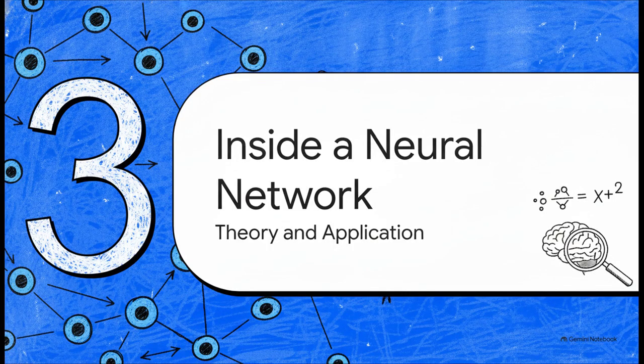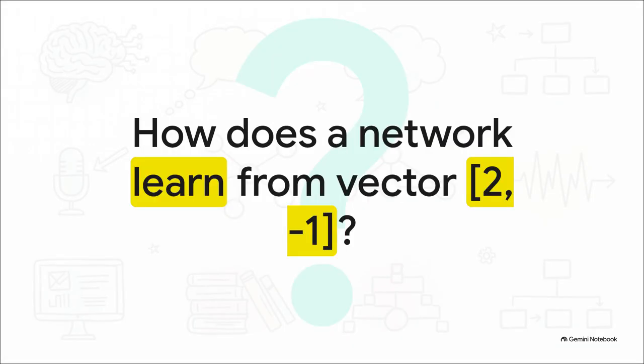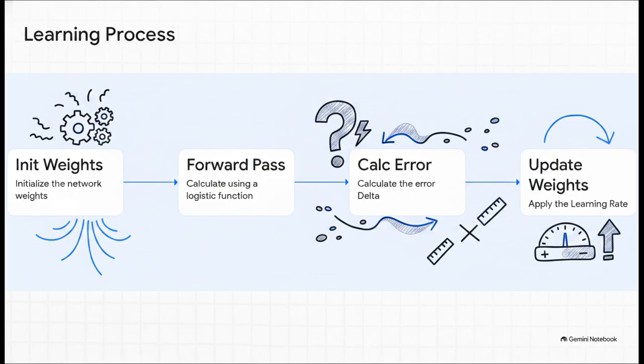Okay, Section 3. Let's step inside a neural network. People love to call neural networks a black box, but let's peel back the layers here. From a purely mathematical standpoint, if we feed the network a simple training vector of 2 and -1, what exactly is happening under the hood? Well, we can actually track the math across 4 exact steps.